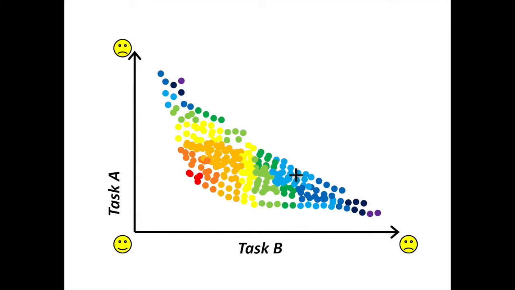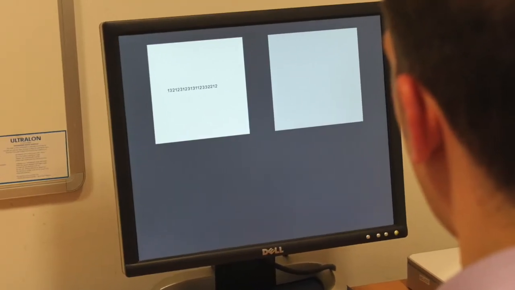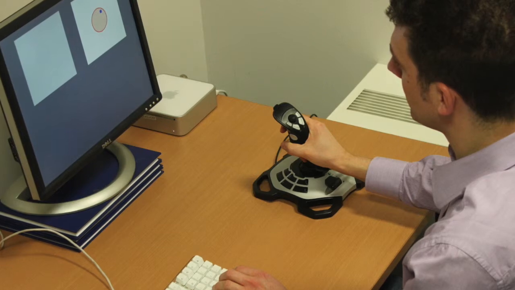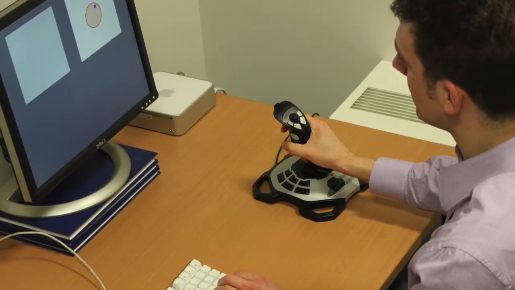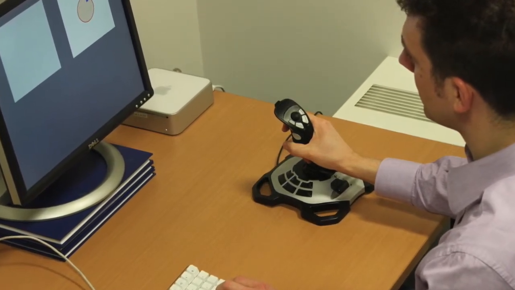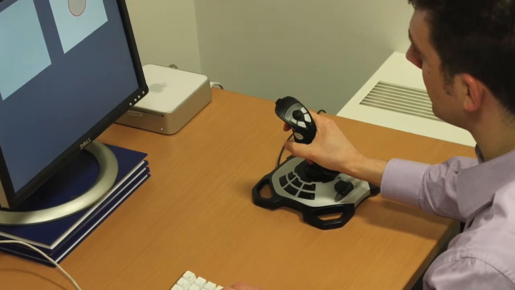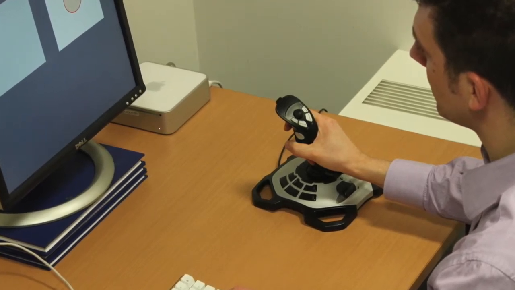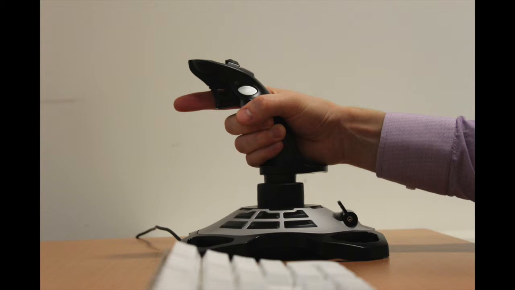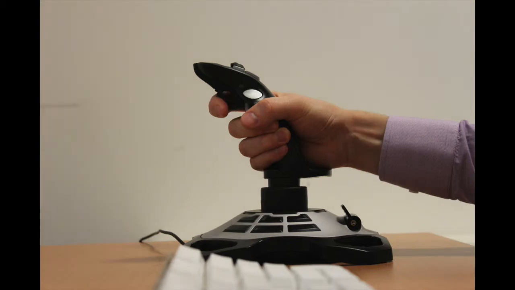We investigated this in a dynamic setting. Our participants had to type a set of numbers, but they also had to keep a moving cursor inside a target area using a joystick. The participants could only see one of the two tasks at a time, and they could only control the visible task. Therefore, they had to decide when to switch between the two tasks.